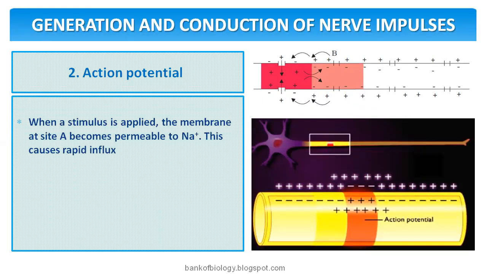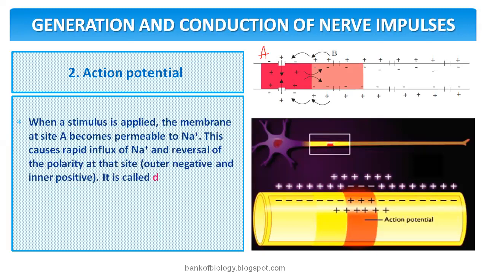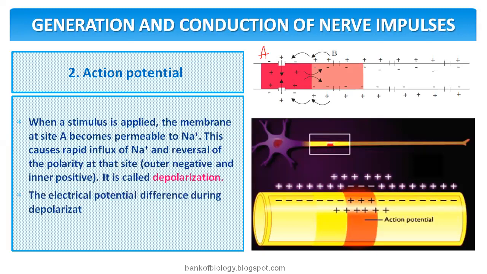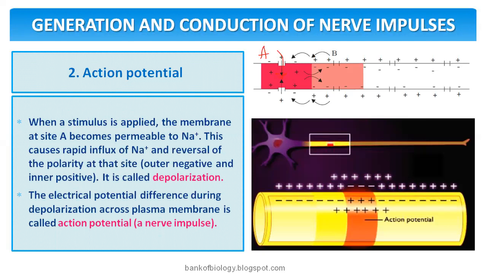When a stimulus is applied, the membrane at site A, and here you need to remember site A and site B, so this is site A, becomes permeable to sodium, and this causes a rapid influx of sodium ions. The influx of sodium ions increases the charge and causes reversal of polarity at that site. What does it mean? Outside becomes negative and inside becomes positive.